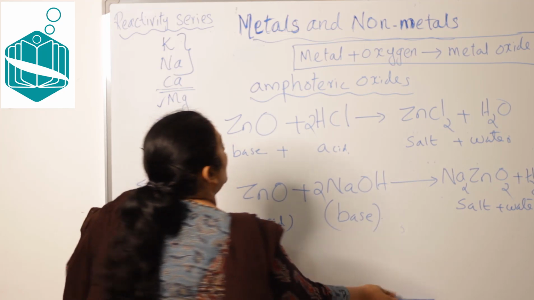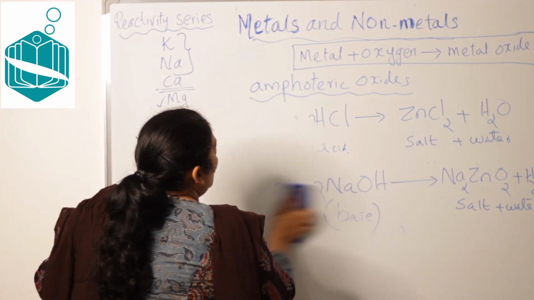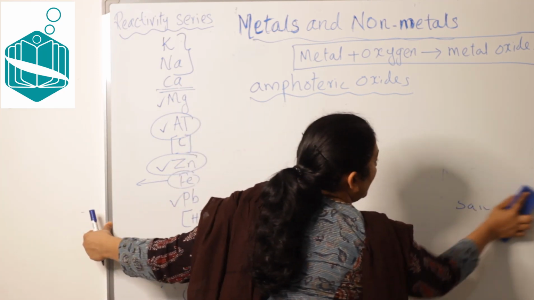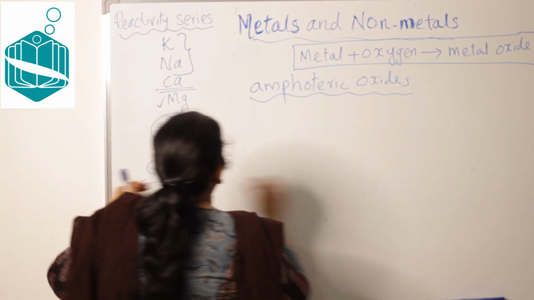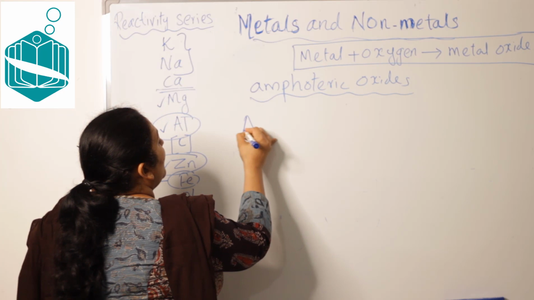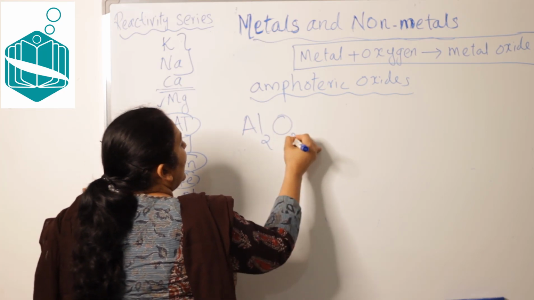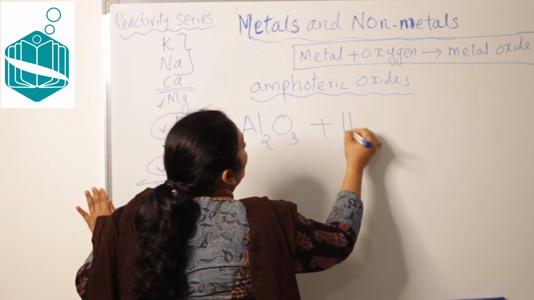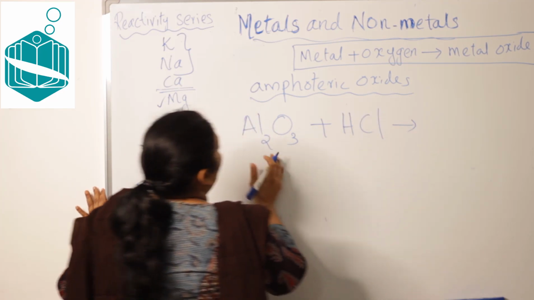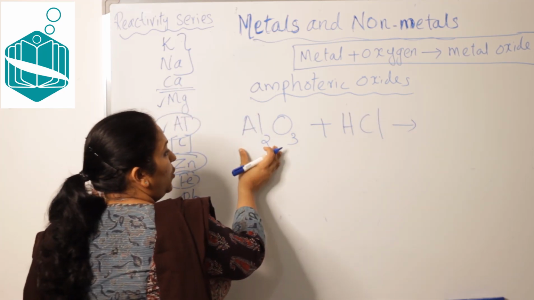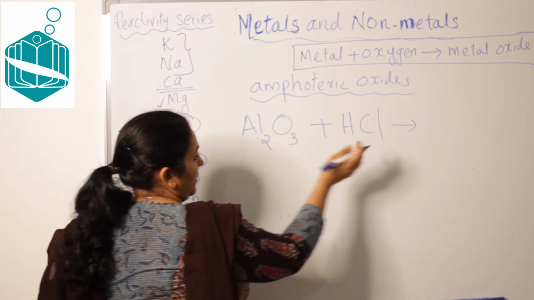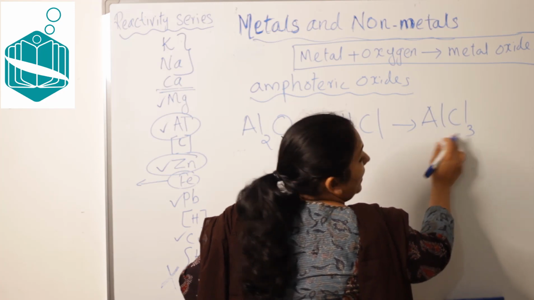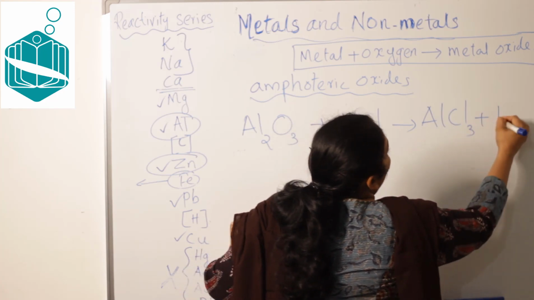Now in the case of aluminium, let's see what will happen when it reacts with an acid and a base. Aluminium oxide has the chemical formula Al2O3. Suppose it is reacting with hydrochloric acid. What are the products formed? Aluminium chloride and water. Two products are formed: AlCl3 plus water.